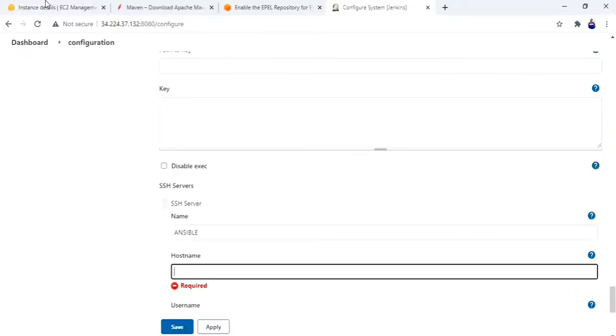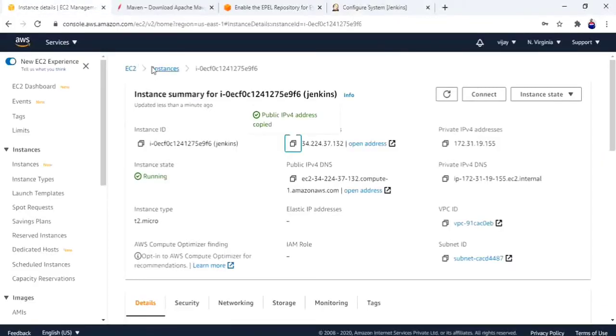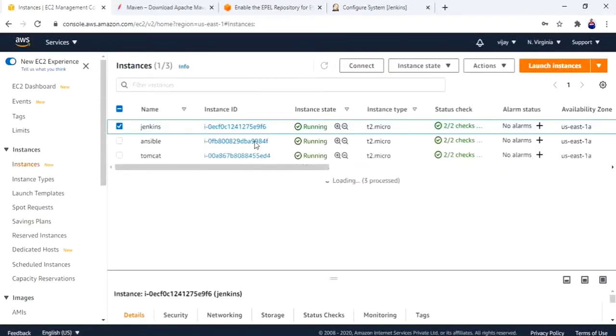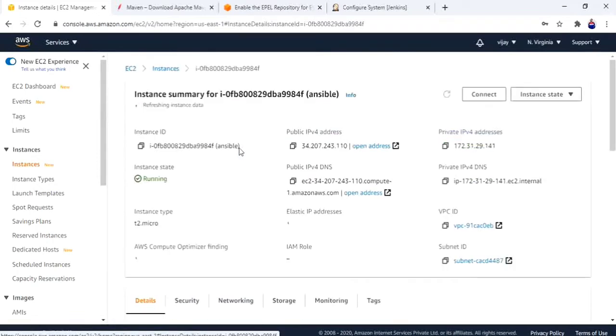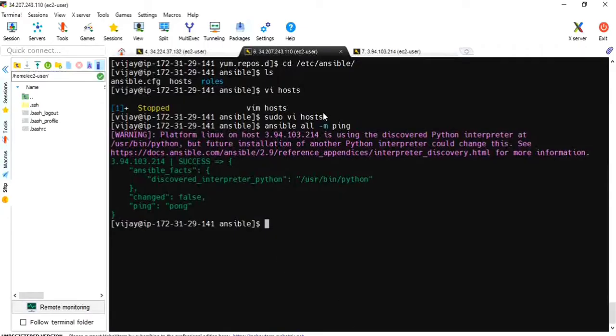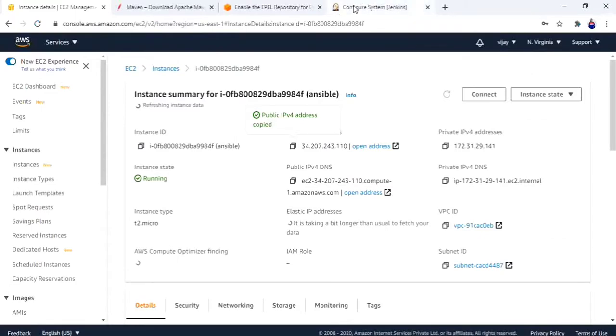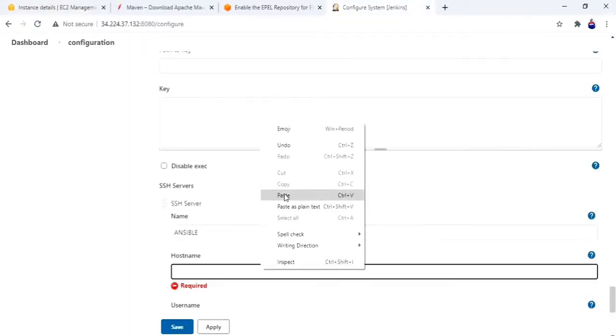Okay, I will get it from here. Because Jenkins has to copy that binary file to server 2, right? That's why I have to give the server 2 IP address. Copy this and paste.